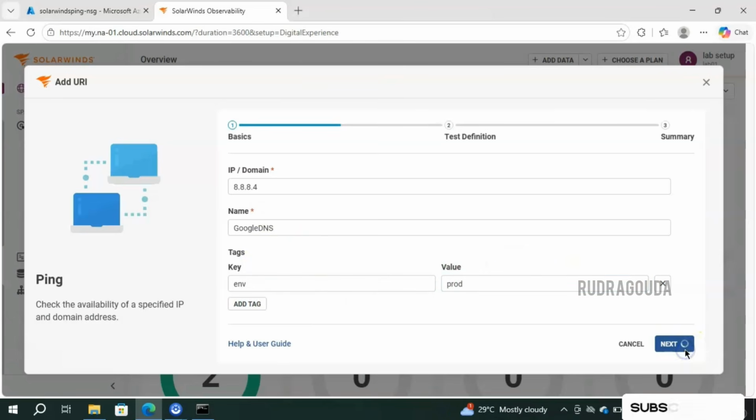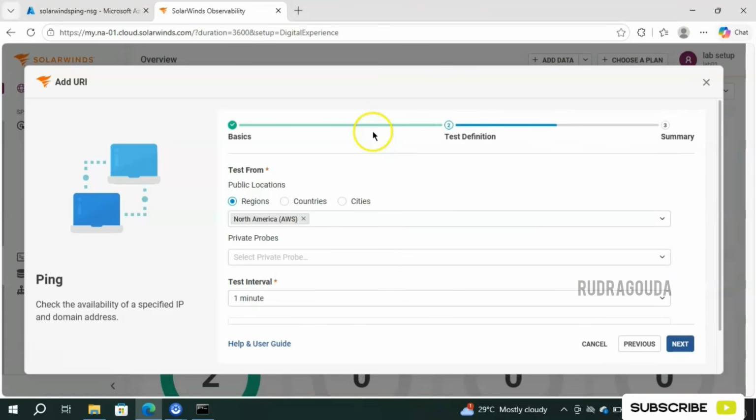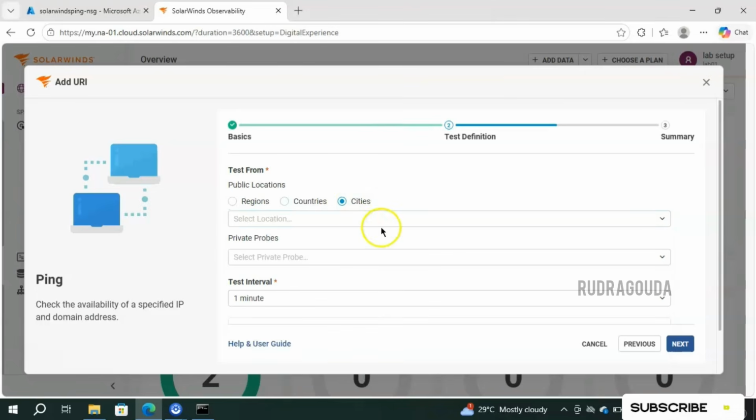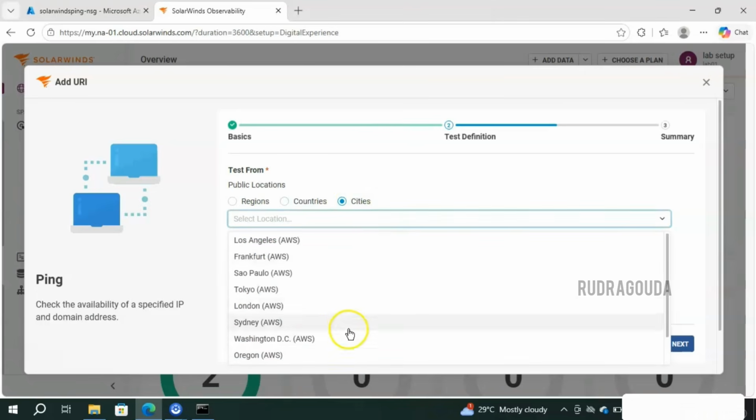Simply click on next. And here we need to choose the location. Test from region, countries and cities. So it is taking North America as a region. If you want to go with the countries, simply select countries and then click on the drop down button. You need to select the country information. Likewise, if you want the cities level, select the cities option and select the information here.